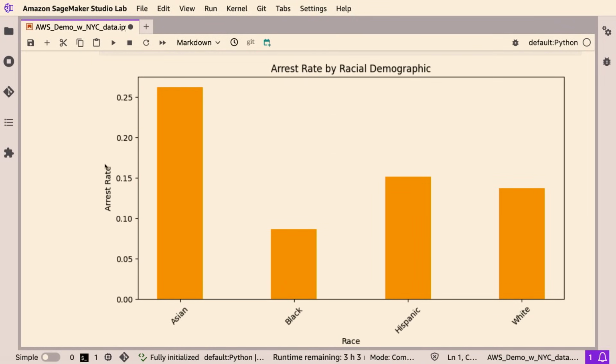I think this graph is pretty interesting, actually. As I mentioned earlier, the folks who are most heavily represented in this data are Black people or African Americans. People who are most likely to have a firearm used against them, again, are Black. But here we see that the arrest rate is lowest among Black people in 2013 within this NYC Stop data. I find that pretty interesting. It does highlight that there's a little bit of bias going on here, right? People of a certain racial category are being over-policed, but at the end of the day, they're least likely to be arrested.